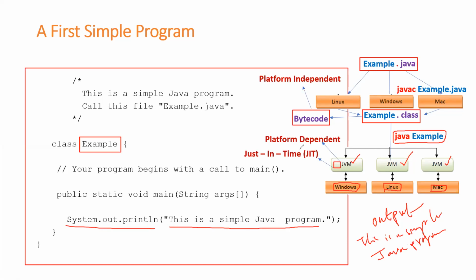This JVM is platform independent, and inside this JVM, I'll have a just-in-time compiler. What will the just-in-time compiler do? It compiles the bytecode into the corresponding executable code. What is the bytecode? That is the dot class file.